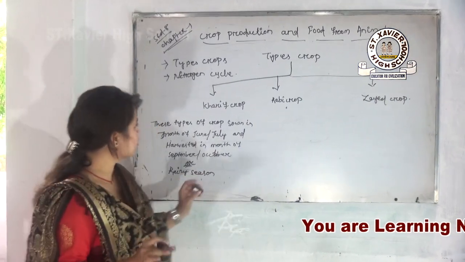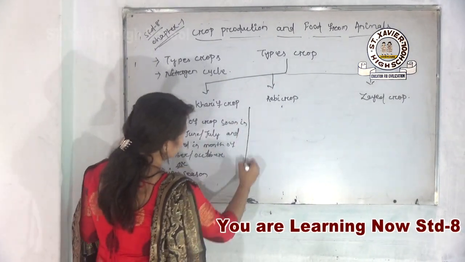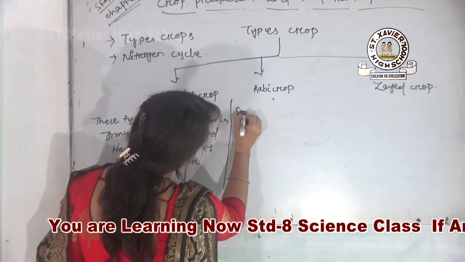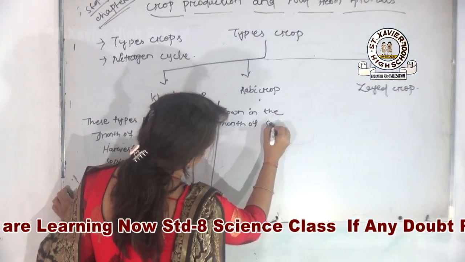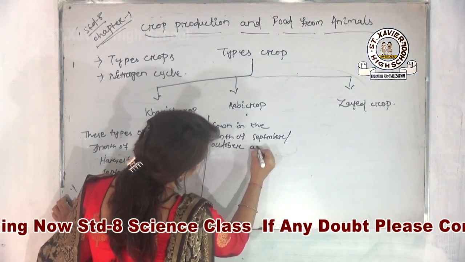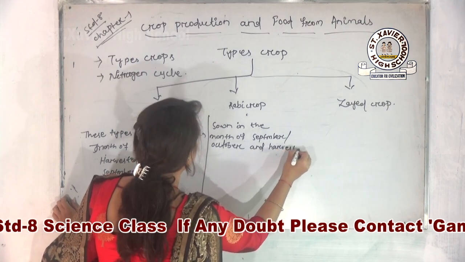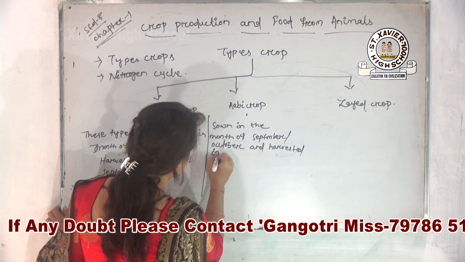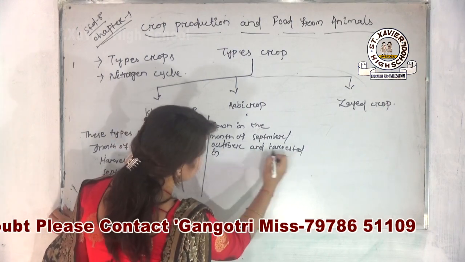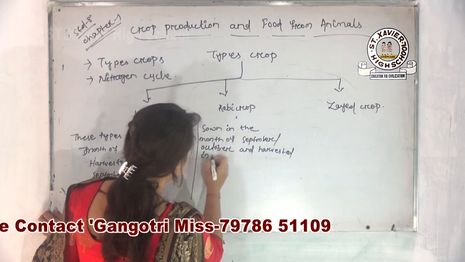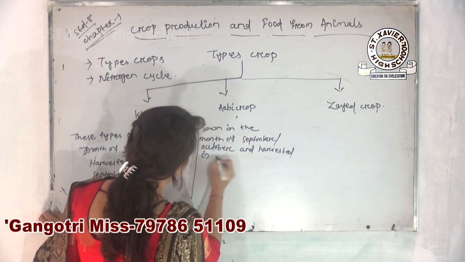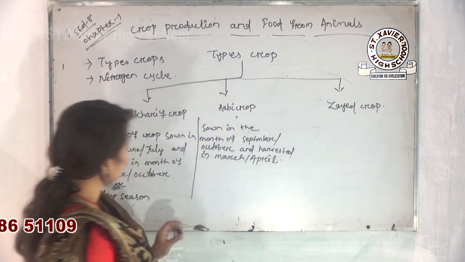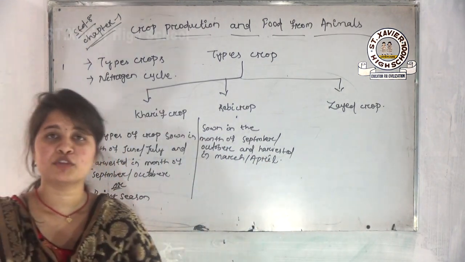Okay, then comes our next type, our second type, that is your Rabi crop. Those crops sown in the month of September or October and harvested in, and all of you very well know the meaning of sown and the meaning of harvested, because I have already discussed all these things in your first video, harvested in the month of March, April. That type of crop is known as your Rabi crop.